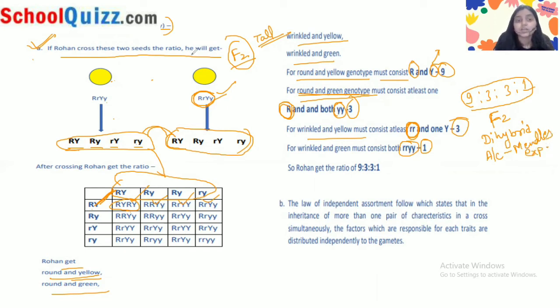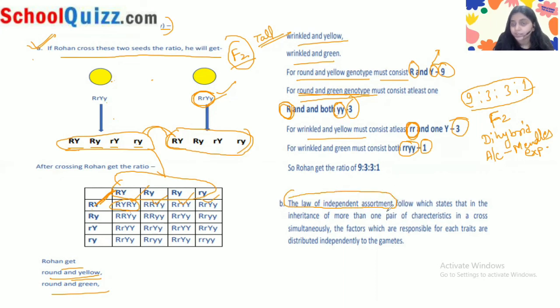So this is how you can write the whole answer, because you have to show how Rohan will cross the seeds, how the genotype will make the combinations, how all these combinations will be formed, and what the ratio is behind all the combinations. Now what is the second part of the question, which law is followed in Rohan's experiment? The law of independent assortment is being followed.